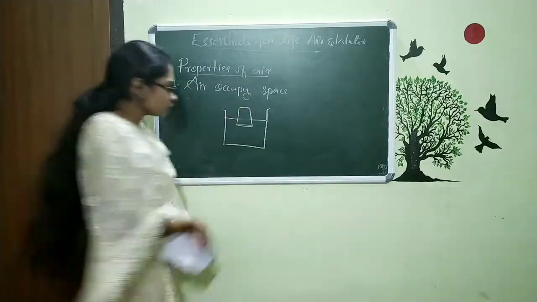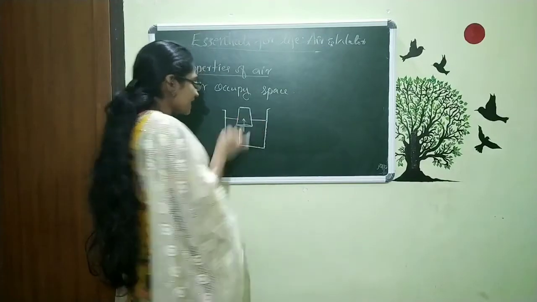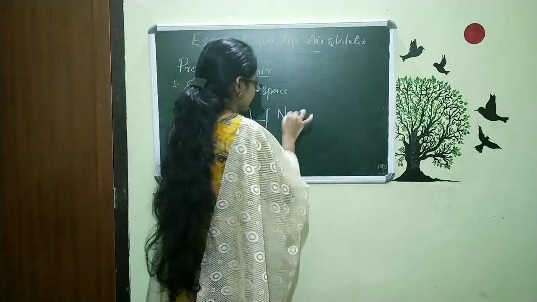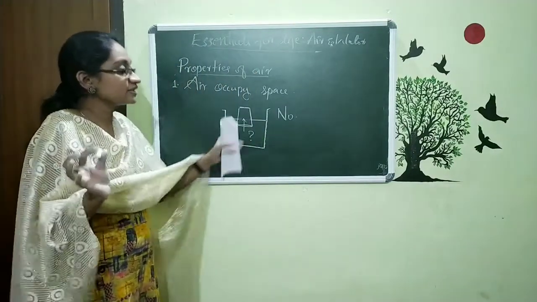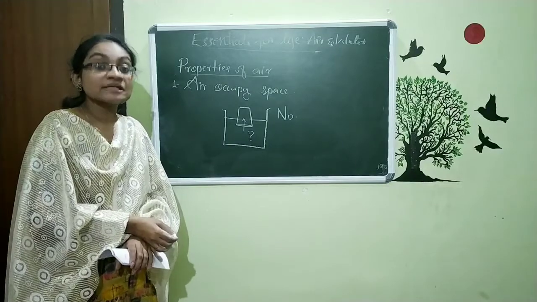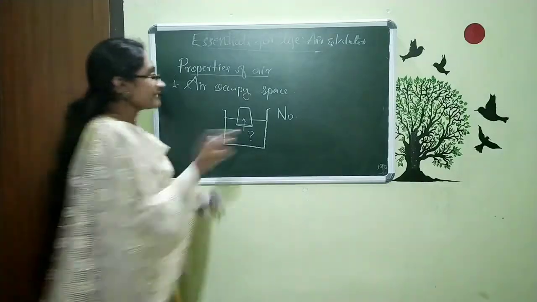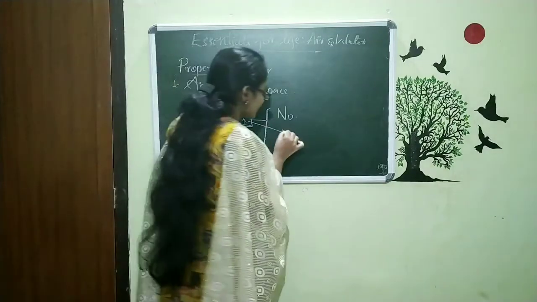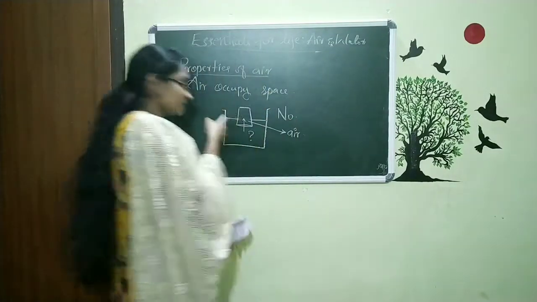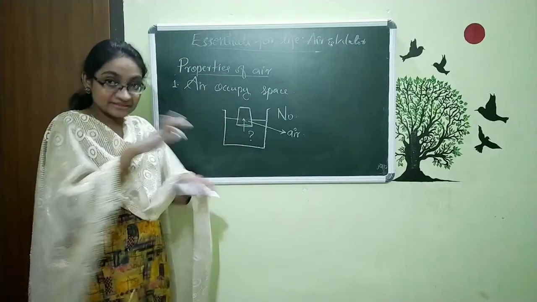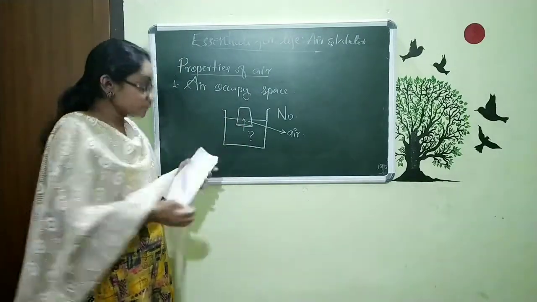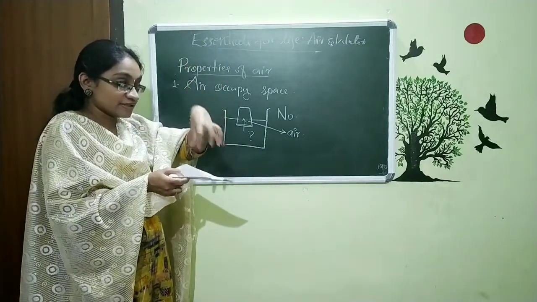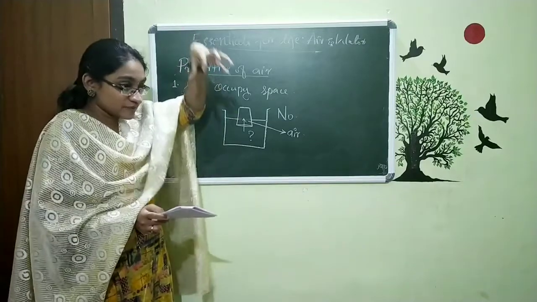What happens? Will this water enter this glass? No. The water will not enter the glass. Why? The reason is this. Within this glass, who is there? The occupied air. At first, this glass is filled with air. And so when we are dipping this glass inside the water, without tilting, we are putting this straight.